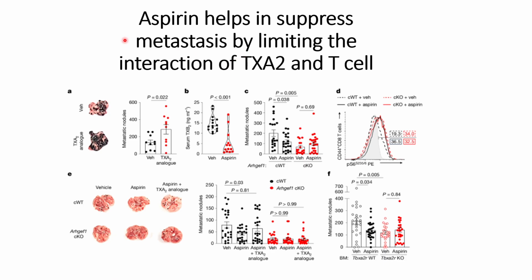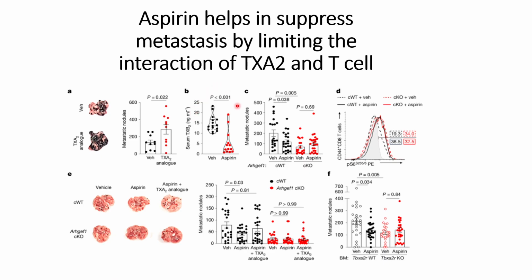are known to be affected by aspirin. So the hypothesis was that aspirin might also play a role in limiting these TXA2 and T cell interactions. So they did in vivo studies where they gave mice aspirin in water, and one group of mice was not given any aspirin.